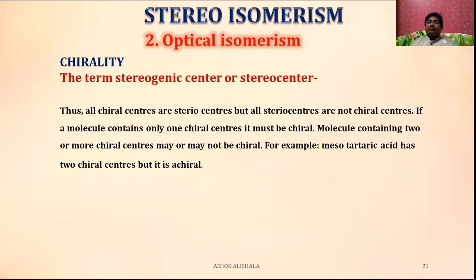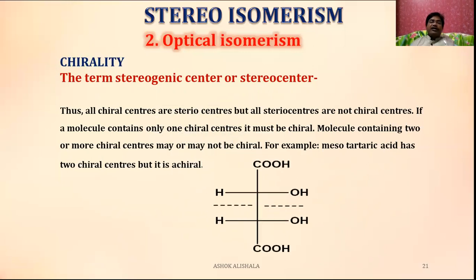For example, meso-tartaric acid has two chiral centers, but it is achiral. Let us see this one. Why is it achiral? Because it has an internal plane of symmetry. Now this half is exactly equal to this half. That's why, even though it has two chiral centers, it is not a chiral molecule. It is achiral due to the presence of a plane of symmetry.